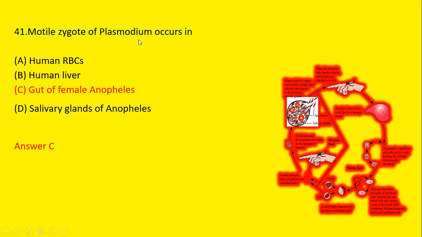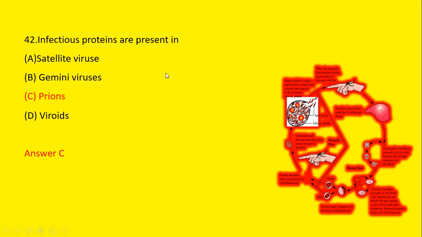Motile zygote of Plasmodium occurs in human RBC, human liver, gut of female Anopheles, and salivary glands of Anopheles. When we study this life cycle of Plasmodium, we will know that this motile zygote of Plasmodium occurs in the gut of female Anopheles mosquito. So option C is the correct answer.